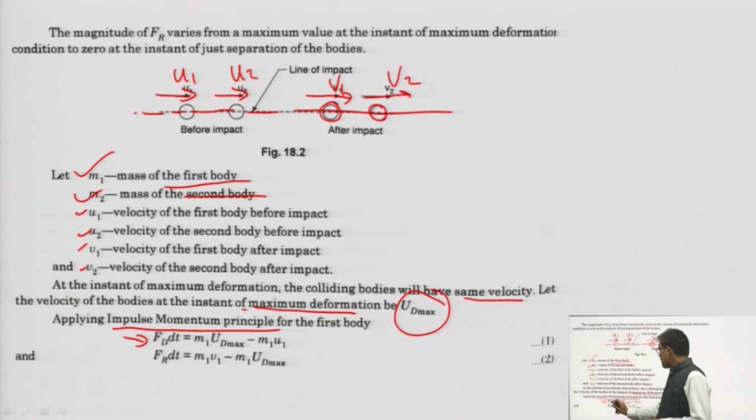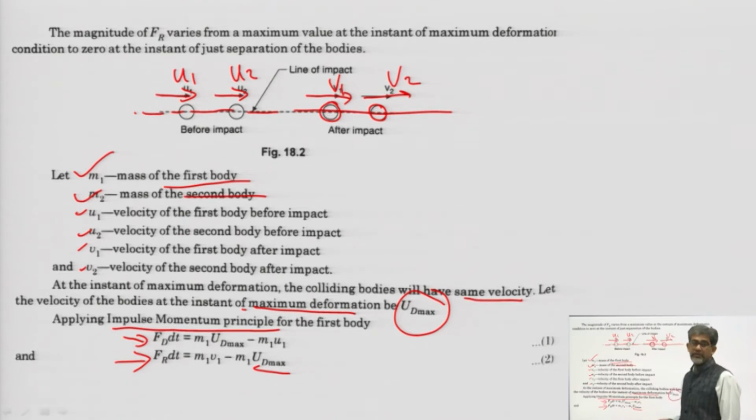So at the time of deformation, the final velocity is ud max and the initial velocity is u1. Therefore Fd into dt, by impulse momentum, is m1 ud max minus m1 u1. Similarly, for restitution, the initial velocity is ud max and the final velocity is v1. So this is the momentum principle for the first body.